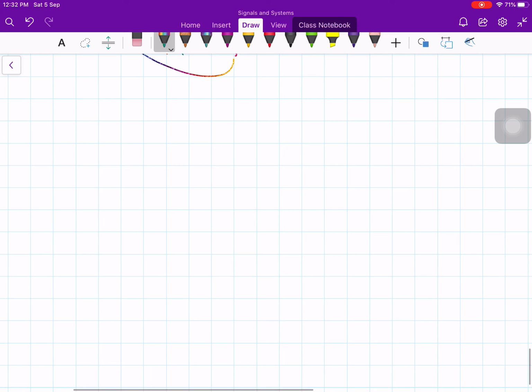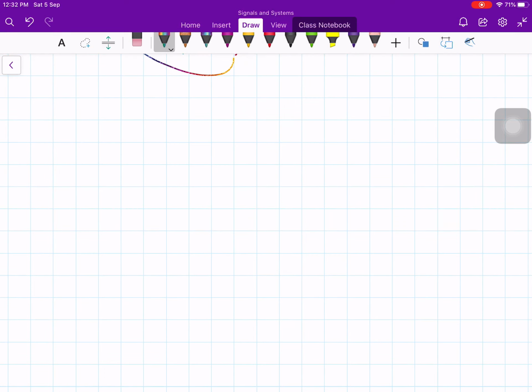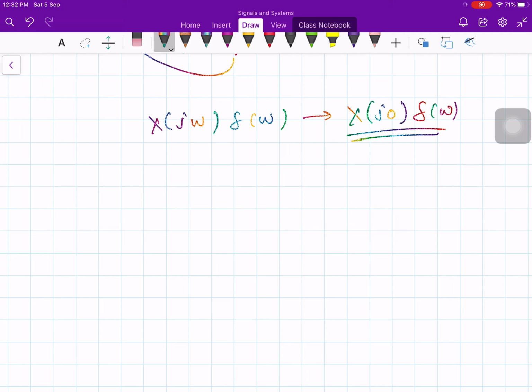So whenever a function X of j omega is multiplied by del of omega, then that X of omega can be replaced by X of j0 times del of omega. Please recall this property, remember this. After all, this is a delta function and has a value only at omega equals 0. That's why you are putting omega equals 0 here.